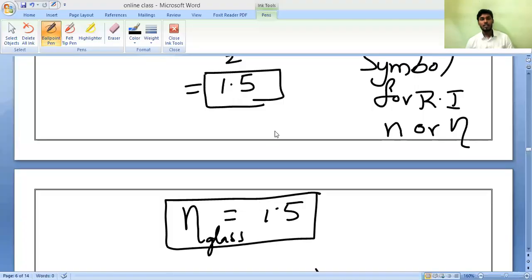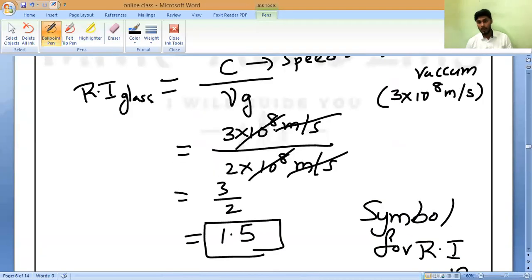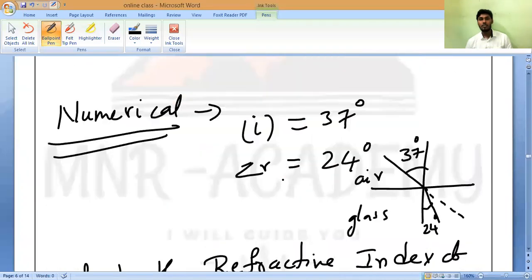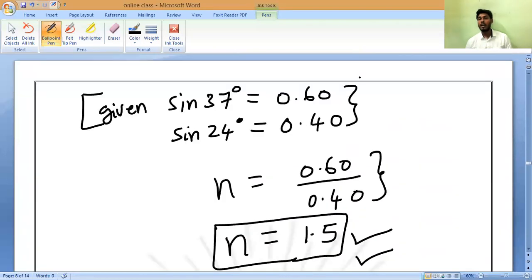We calculated the refractive index of glass according to the speed of light, and the same glass according to the angle of incidence and angle of refraction. In both cases it came the same. Yes or no?